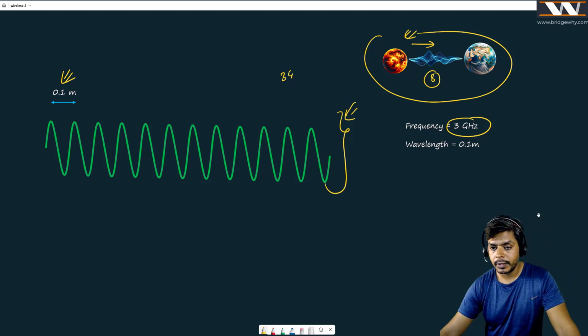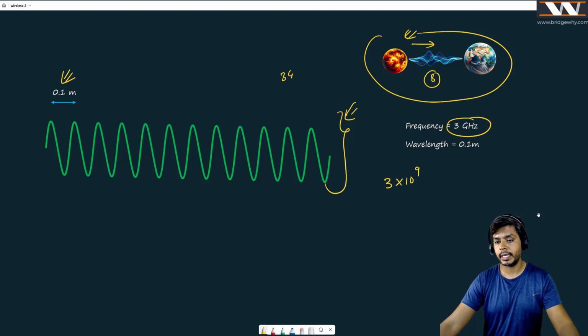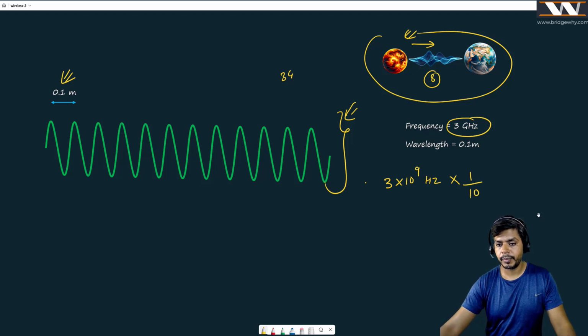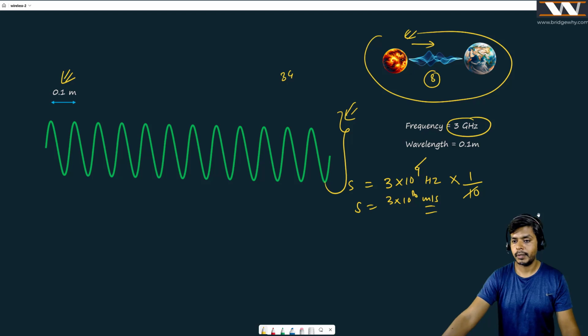It means 3 into 10 to the power 9 hertz, because giga means 9, right? And you all know if we multiply frequency with wavelength, which is 0.1, which can be written as 1 by 10, then it is going to give me speed. Speed is equal to, now, if I cancel 10 with this, then it is going to be 3 into 10 to the power 8 meter per second, as simple as that.